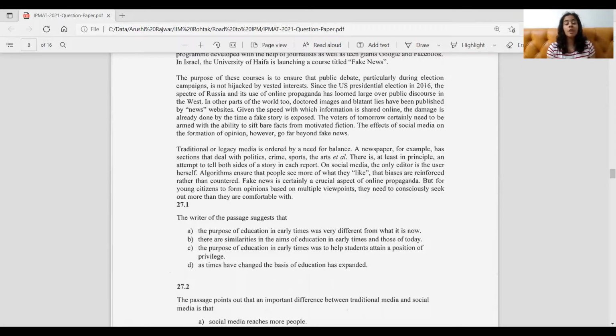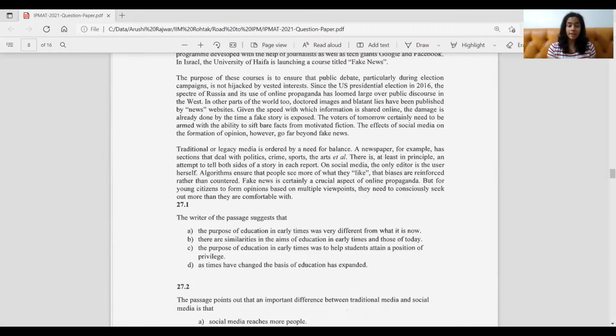So especially it talks about social media because it's very widespread now and it's very easy for news to spread very quickly. It doesn't have to be true. It doesn't have to be genuine. It just spreads very, very quickly because of social media. And it has a genuine power. It can alter your opinions, form new opinions, shatter your beliefs which you had earlier. So it is quite powerful and that's why you can't underestimate it. So that's why it becomes even more important for the younger generation now to understand the importance of differentiating between what's genuine and what's fake.